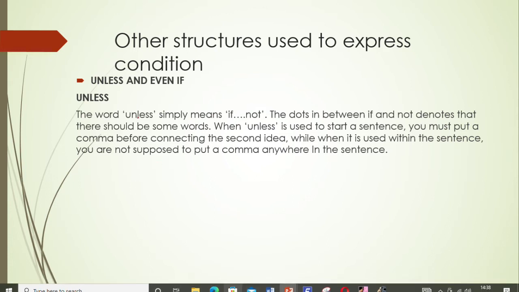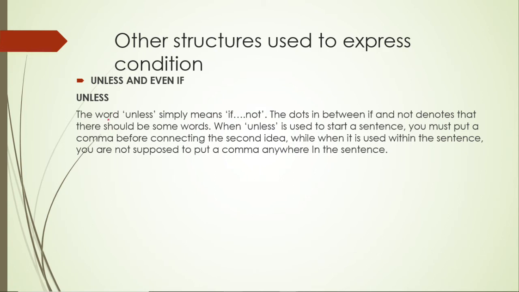Let's go. Unless. The word unless simply means if not. This is very important to you. Unless simply means if not. So, whenever you see the word unless, just know that it is expressing if not.